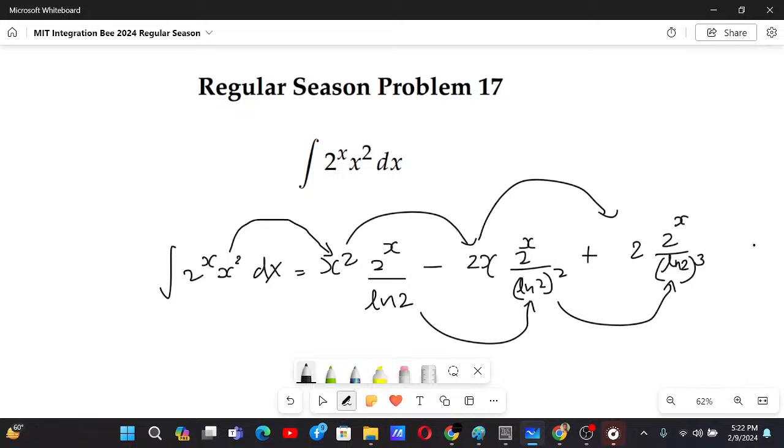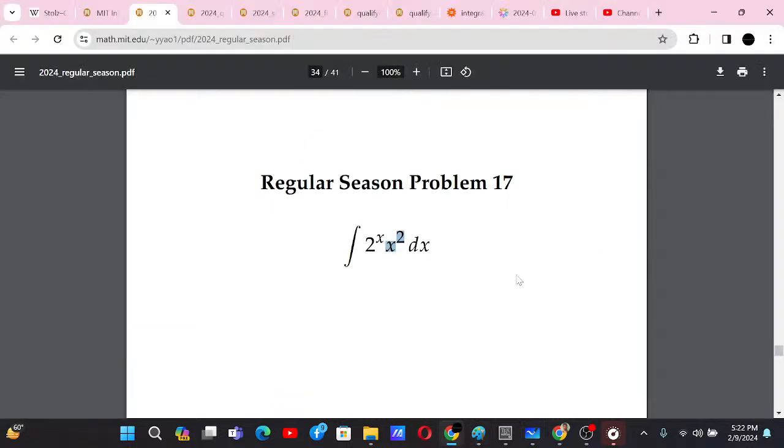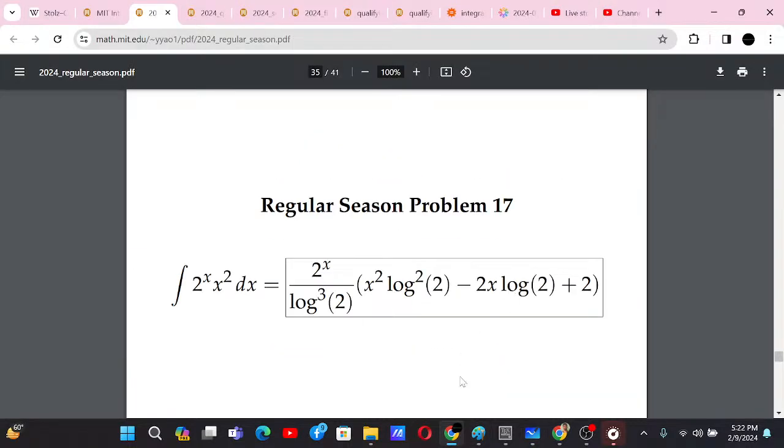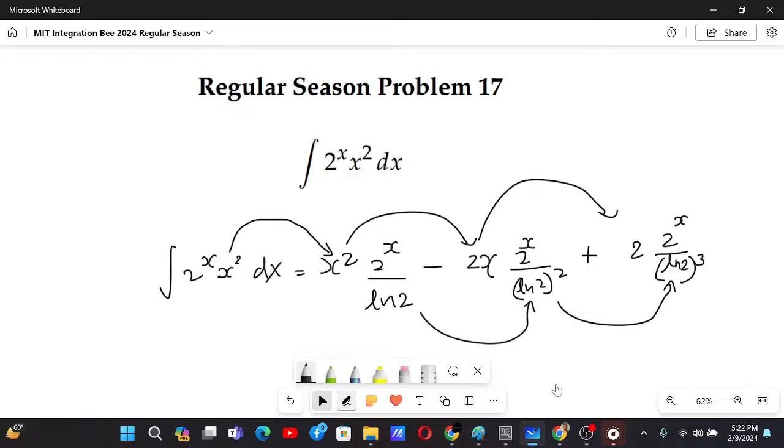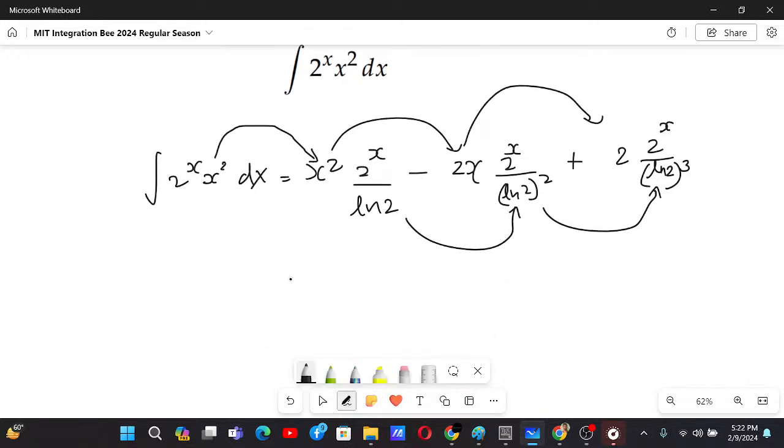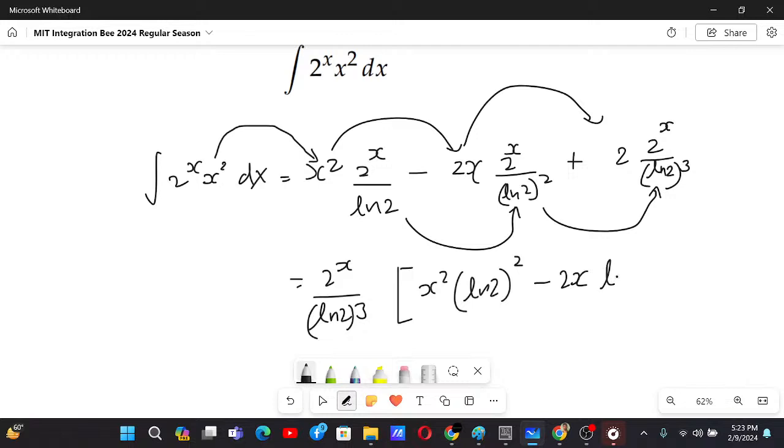Now one thing you can do to make this look simpler is to take common. Let me see if the answer is okay, so the answer also has that thing. That's why let us take 2 to the power x by ln of 2 common, and then we will have x square ln of 2 whole square, and then minus 2x ln of 2 plus 2, and that is the answer.